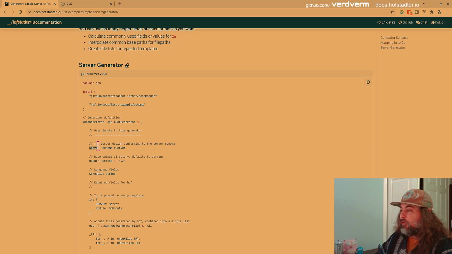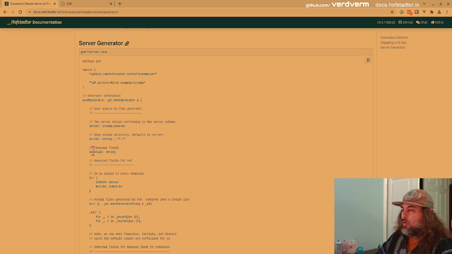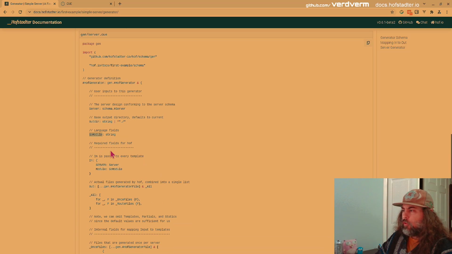We're going to provide a server value for users to set, and we're going to set that to our schema server from the previous section. And then we're going to provide outdir, and we're just going to keep the default definition so that they can then set it to where they want as a user. We're going to make the user add the name of their Go module, because this is a server in Echo framework, a Golang module for building REST servers.